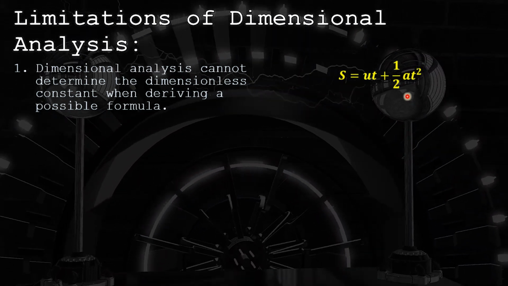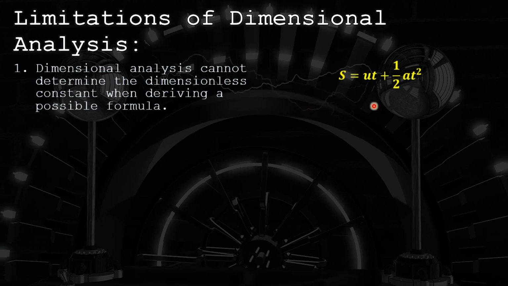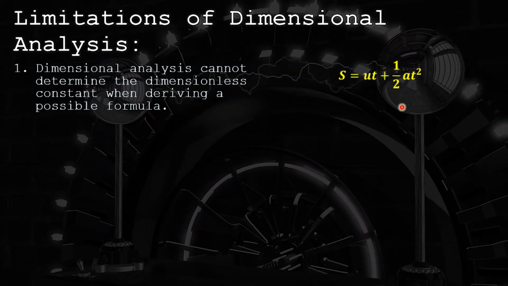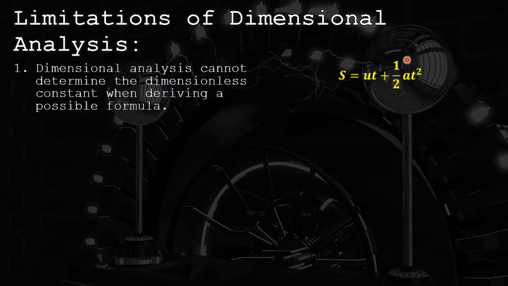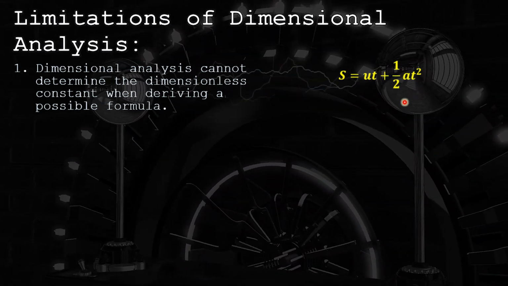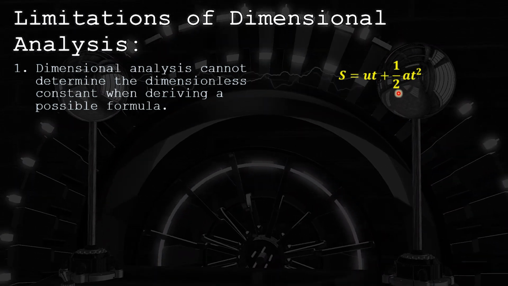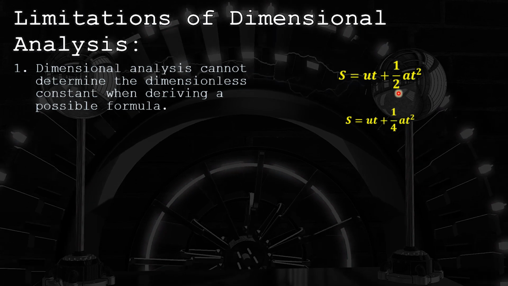So we do not put any dimension of 1 over 2 in the equation, because this 1 over 2 is a dimensionless constant. So if I write 1 over 4 here or any other number over here, even then the equation will be dimensionally correct.